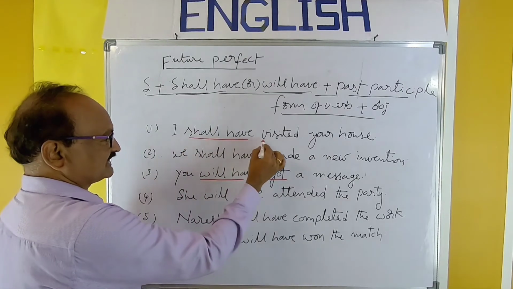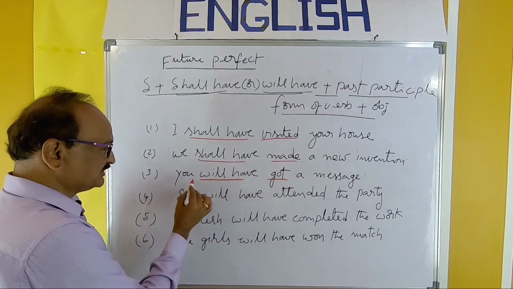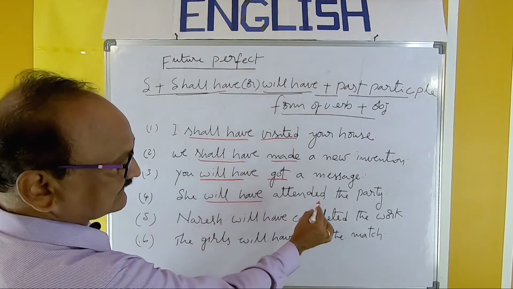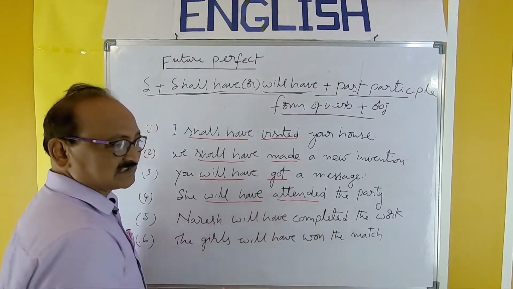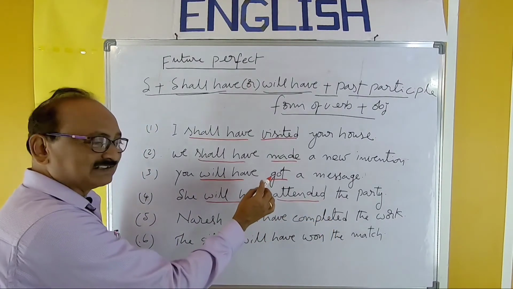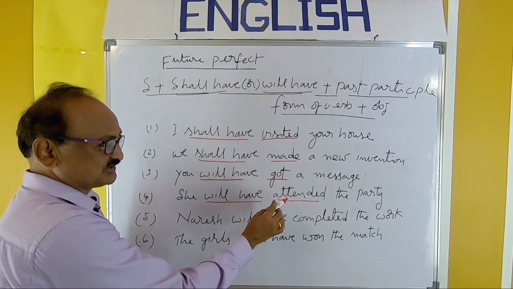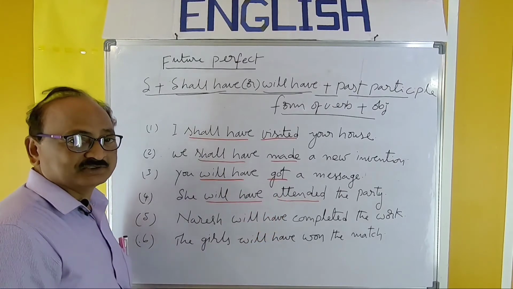Here with I shall have visited. Here also shall have made. And with you will have. She will have attended the party. So attended is the past participle form. Here get, got, got is the past participle form. Here also attend, attended, attended. So third form is used.